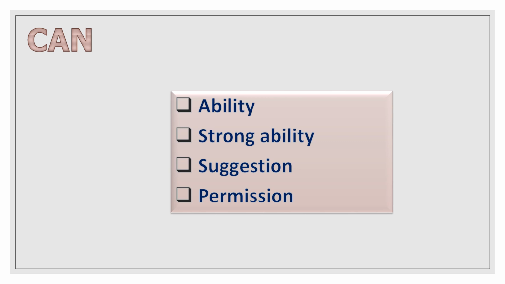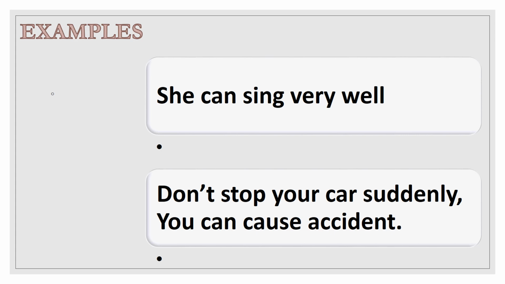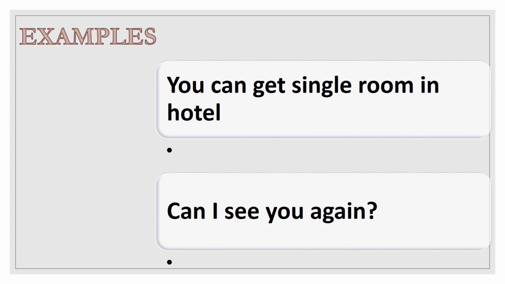Can is used for ability, strong ability, suggestion, and permission. For example, she can sing very well. Don't stop your car suddenly. You can cause an accident. You can get a single room in the hotel. Can I see you again?